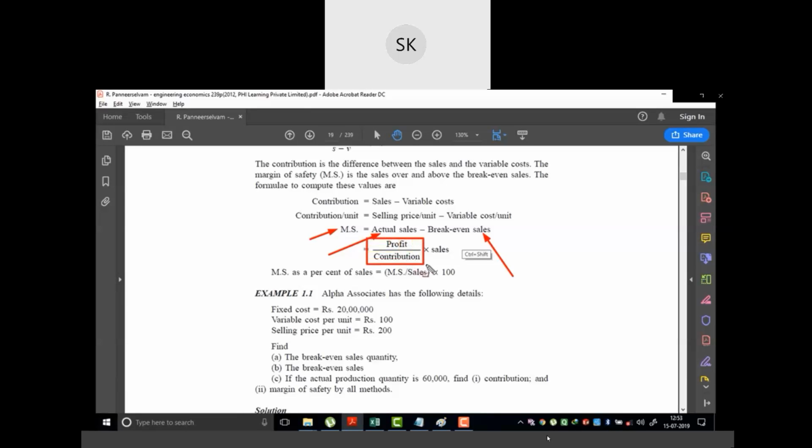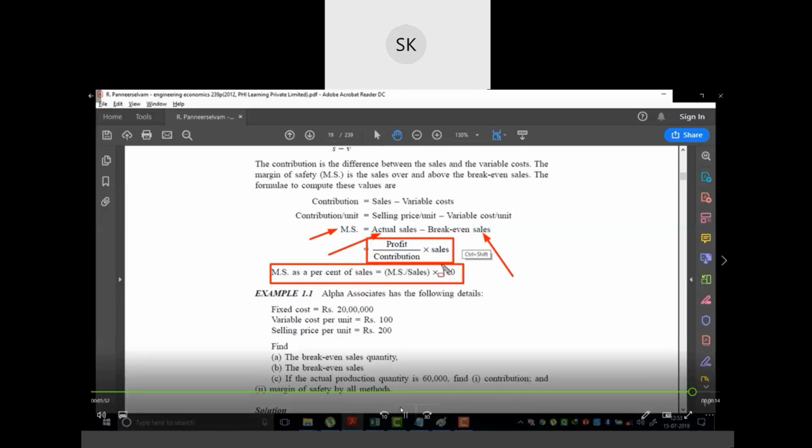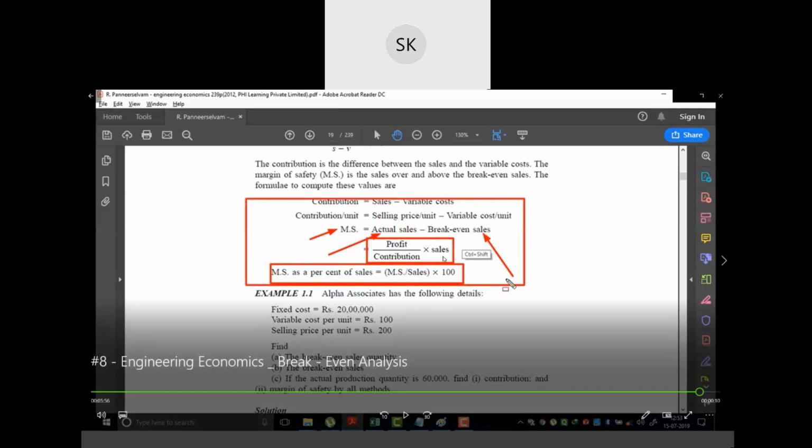It can also be calculated as profit upon contribution into sales. So margin of safety as a percent of sales is equal to margin of safety upon sales into 100%. So this is the formula to find out the margin of safety in terms of percentage. These formulas will become more and more clear when we solve more and more examples.